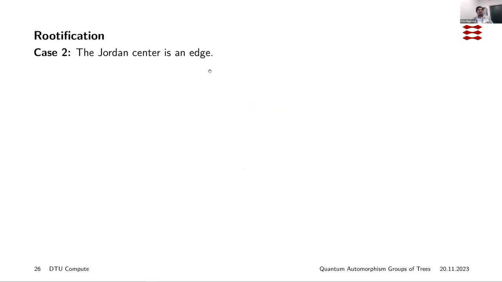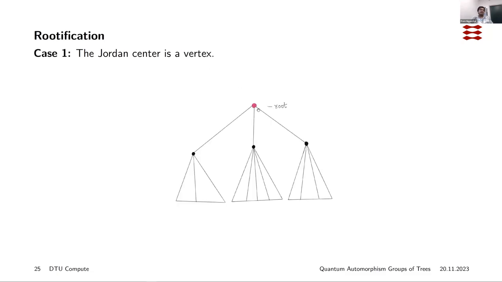We can do this by using property 3, because if you see here, the Jordan center is a monochromatic vertex set that is a union of quantum orbits. So we are using construction number 3 from the previous 4 constructions that we saw.